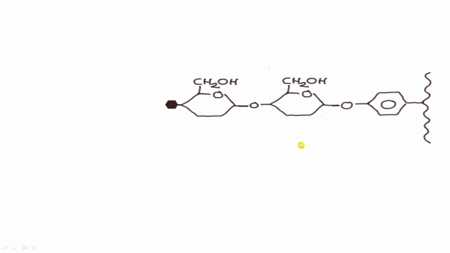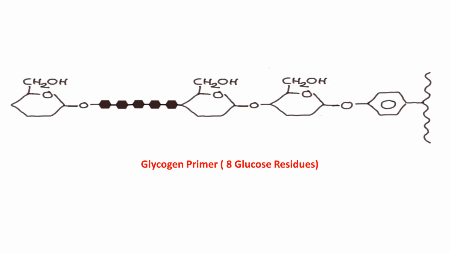Now thereafter, the number of glucose molecules will increase. It will go to 3, 4, 5, 6, 7, and finally 8 glucose molecules will get attached over here, and this is nothing but our glycogen primer. So our glycogen primer consists of glycogenin, which is further attached to 8 glucose molecules, means there are 8 glucose residues over here.